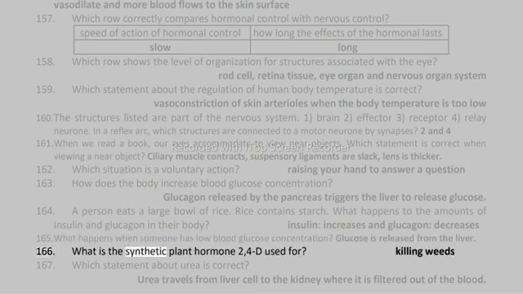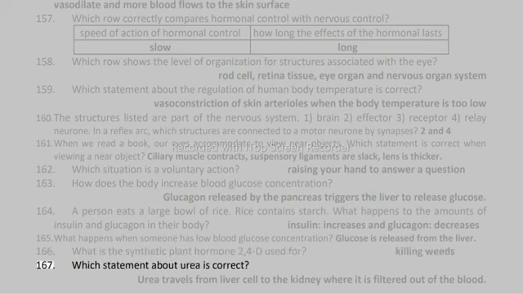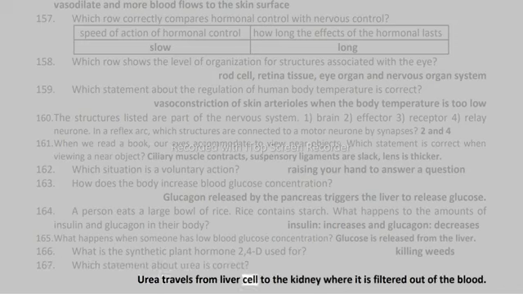165. What is the synthetic plant hormone 2,4-D used for? Killing weeds. 166. Which statement about urea is correct? Urea travels from liver cells to the kidney where it is filtered out of the blood.